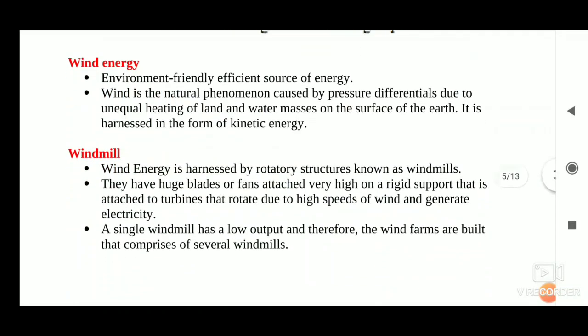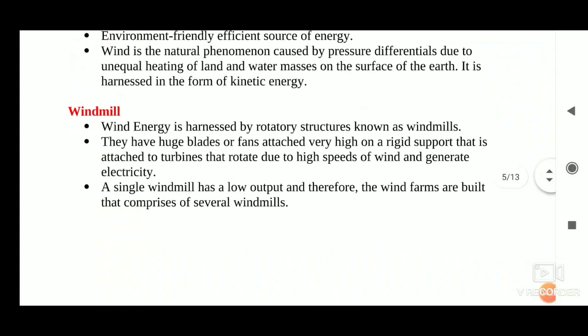Next is the wind energy. We saw in class 9 how unequal heating of the land mass and water bodies by solar radiation generates air movement and causes winds to flow. This kinetic energy of the wind can be used to do work. This energy was harnessed by windmills in the past to do mechanical work. For example, in a water lifting pump, the rotatory motion of the windmill is utilized to lift water from a well.